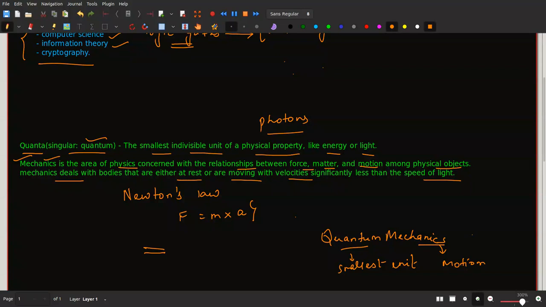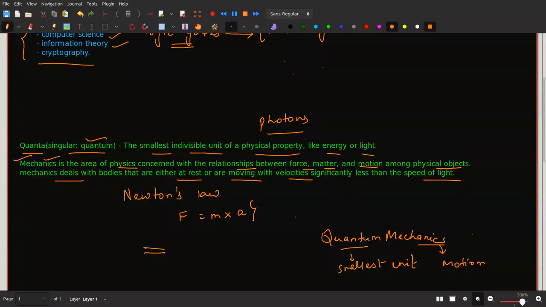So that means quantum mechanics is the study of motion at the smallest level, at atomic and subatomic levels. How these smallest units interact, how they move, when any force is applied on them, how they behave, what impact it creates. All of this entire study is known as quantum mechanics.